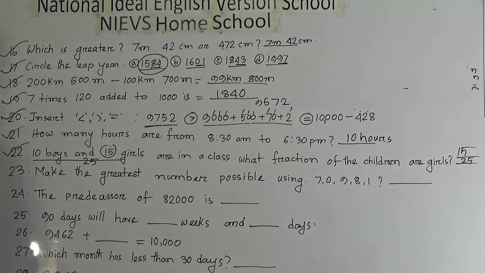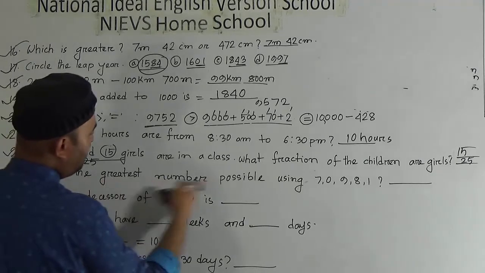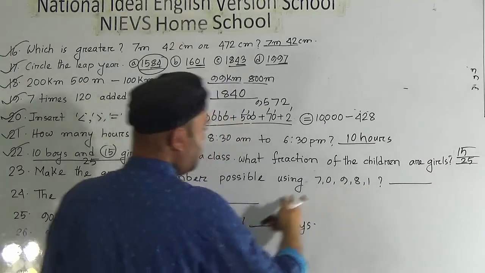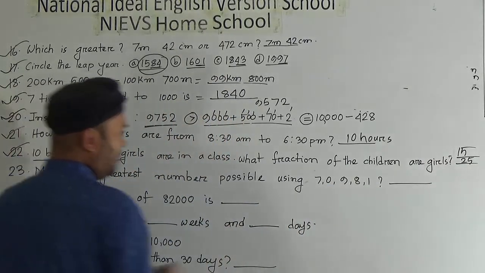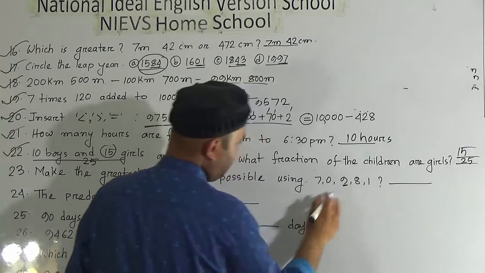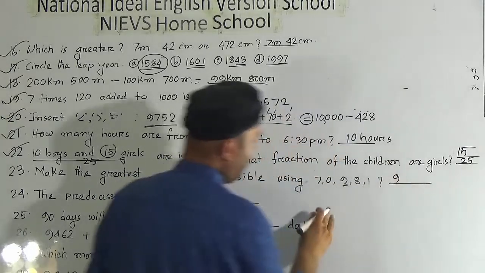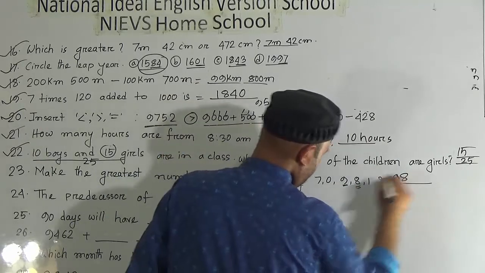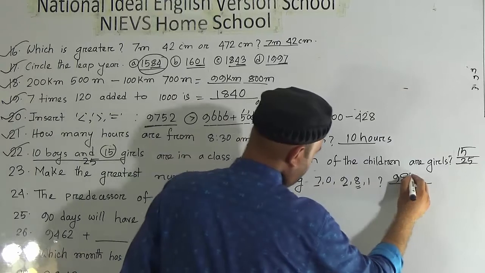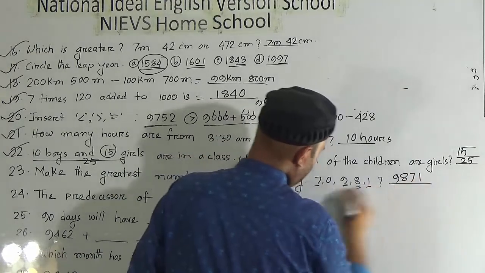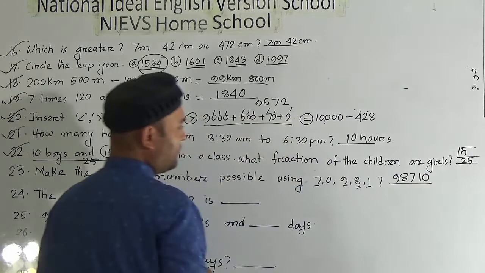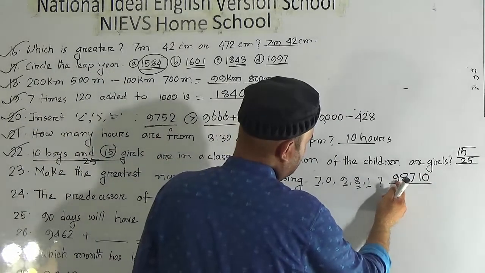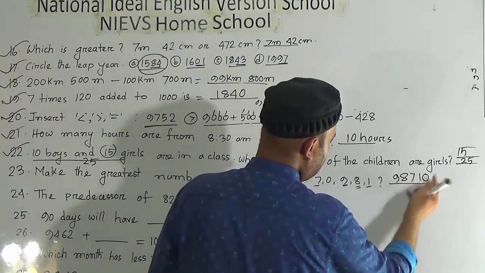Now question number 23. Make the greatest number possible using 70981. Which will be the greatest number here? Look here, 9 is the greatest, so it will be 9. Then what will be here? It is 8. Then what will be here? It is 7, and here is 1, and the last one is 0. So the greatest possible number is 98,710.